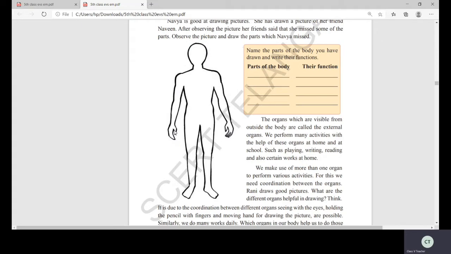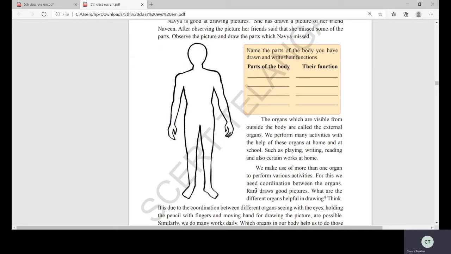See fingers, only if you are having the hand. If there are no fingers, can you hold anything? No. If you have the body up to the waist and you don't have this part, can you eat? No. Can you hold? No. So the fingers are helping, isn't it? If there are only fingers and no arm, isn't it? So every part of the body is very, very important. We will do lots of things like playing, writing, reading, and also certain works at home. Now, we make use of more than one organ to perform various activities.